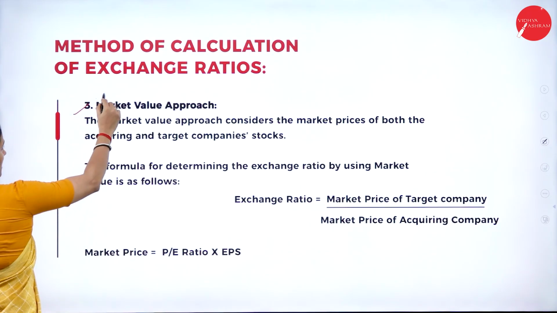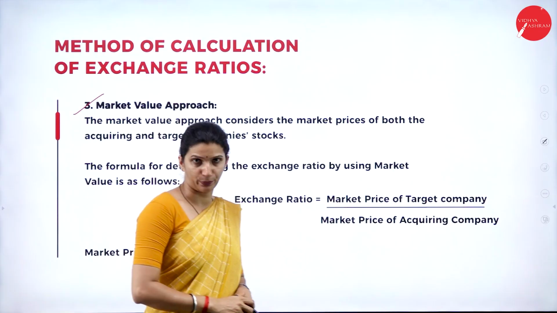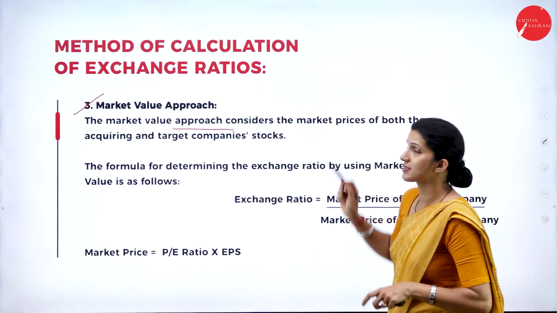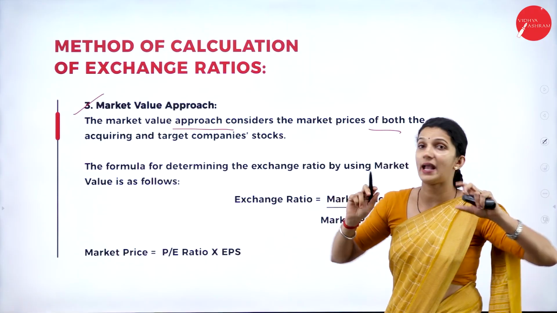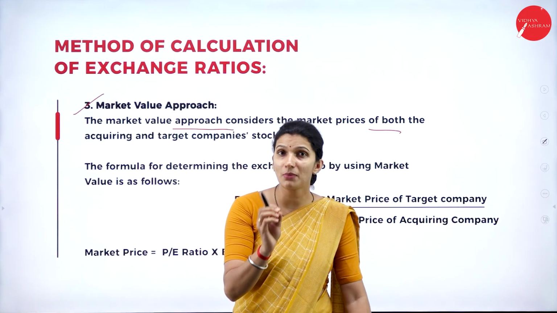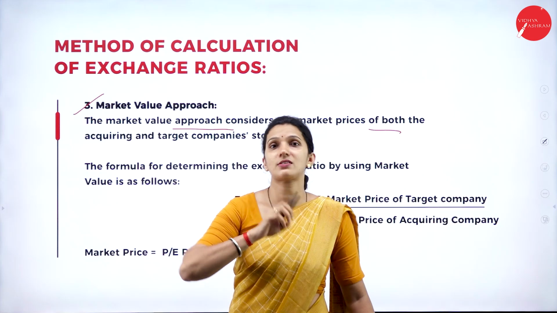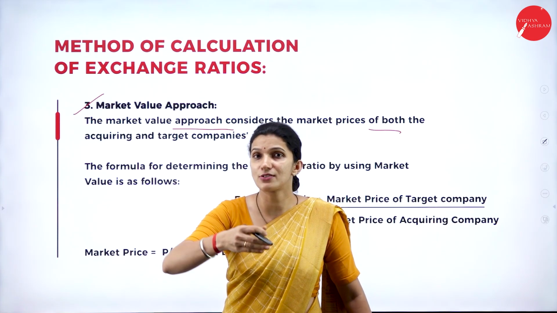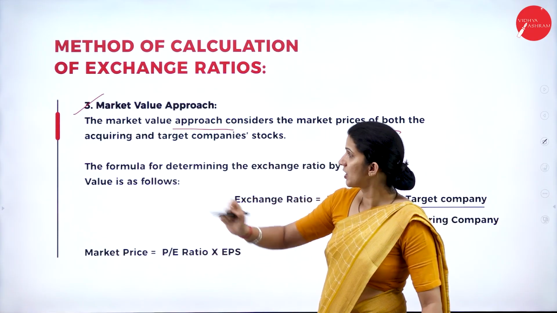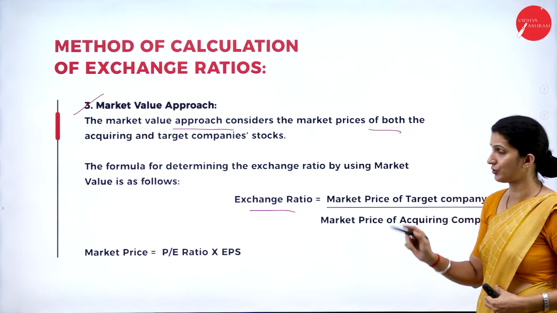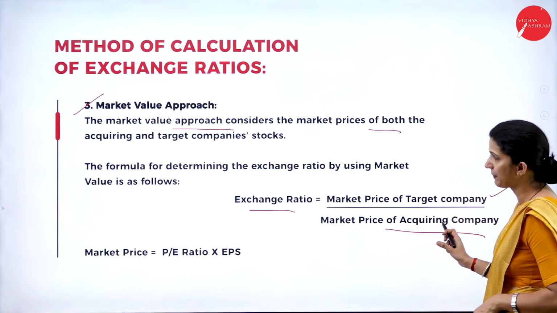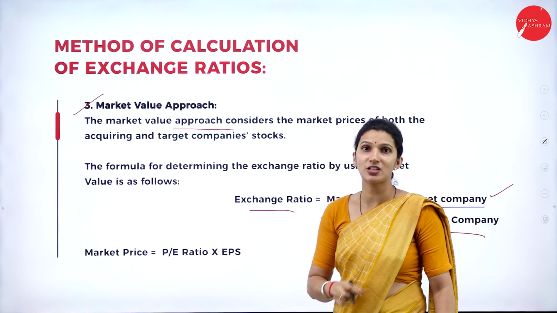Next, the third approach that we have is the market value approach, or the market price approach. The market value approach considers the market price of both the acquiring and the target companies. What is the market price of the target company and what is the market price of the acquiring company? These two are used to calculate the exchange ratio. The formula: exchange ratio is equal to the market price of target company divided by market price of acquiring company.